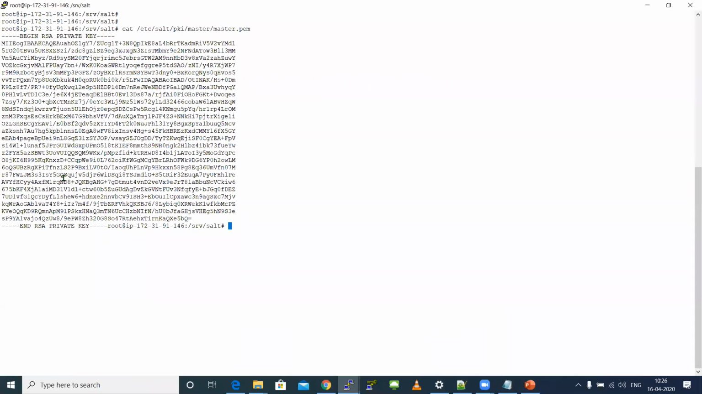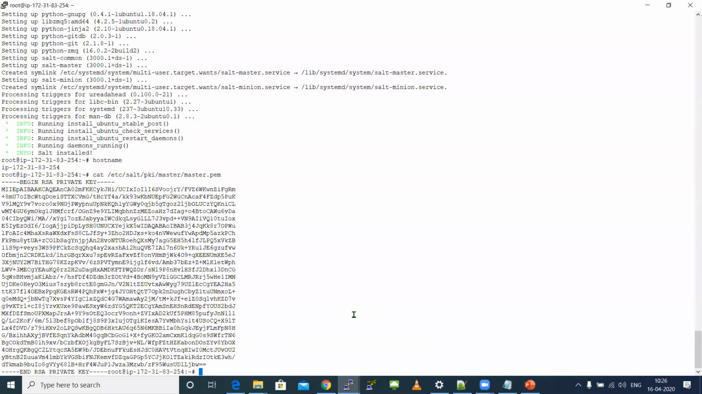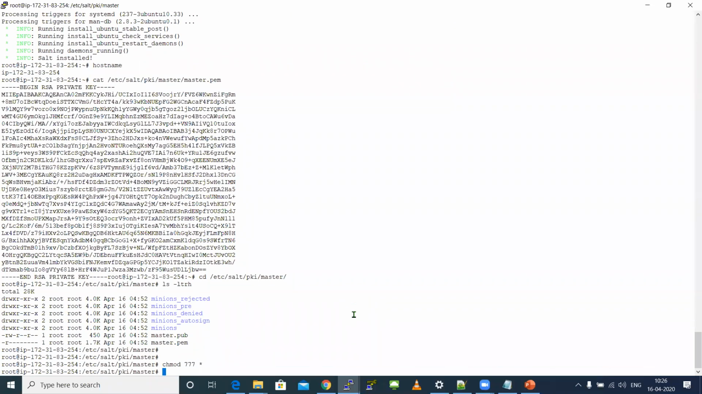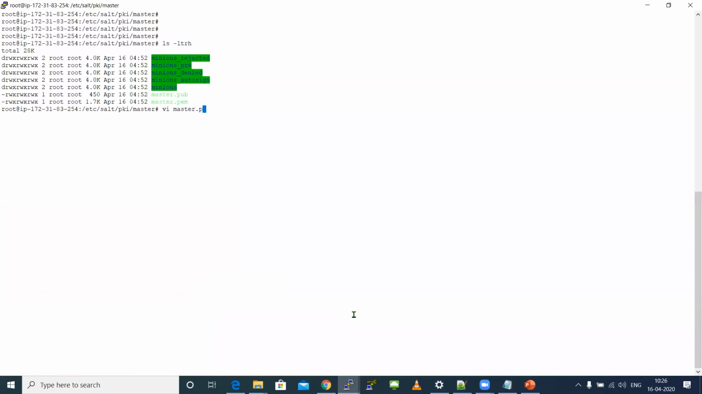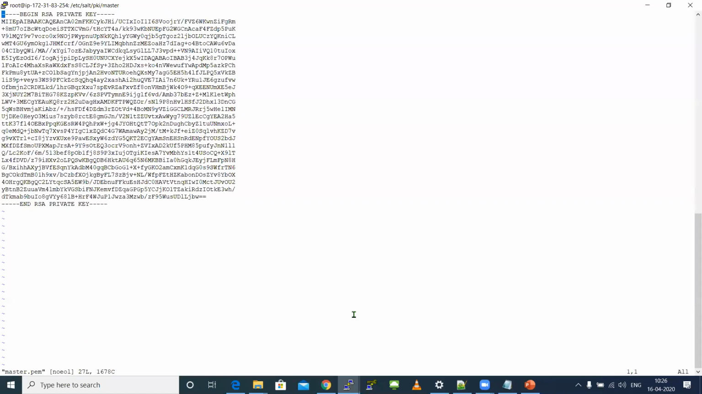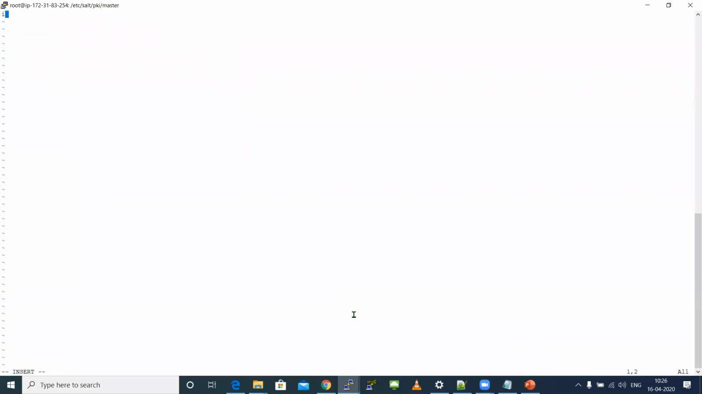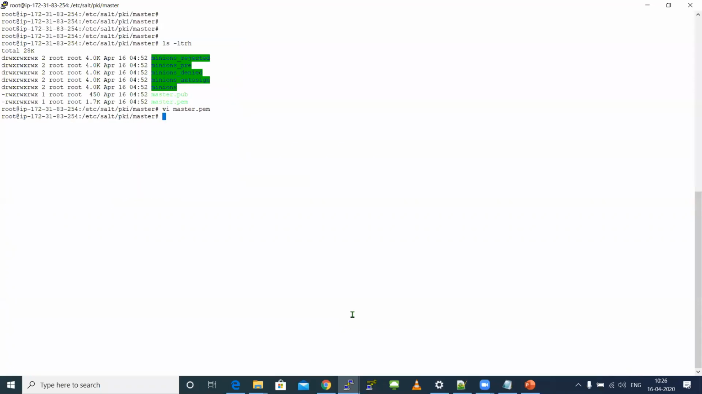Just drag here, drag and drop. Just select this. Go to your second master. Master.pem. Delete everything. Copy this. Don't use any WinSCP or anything, just select and copy.